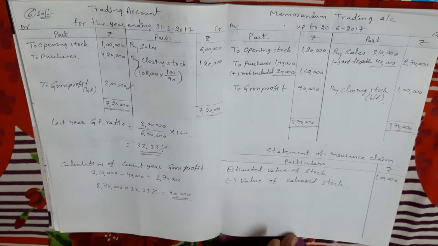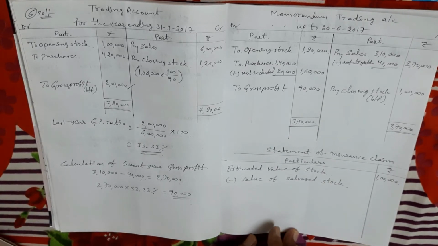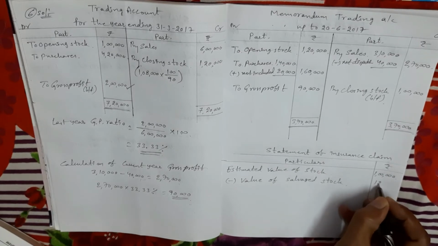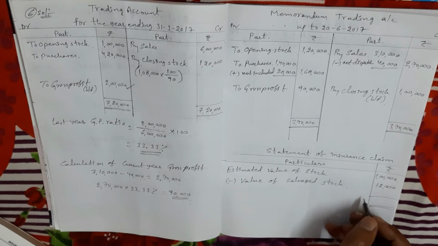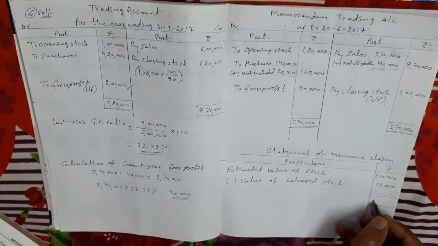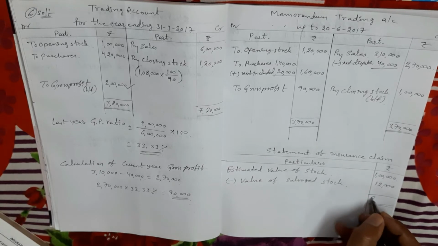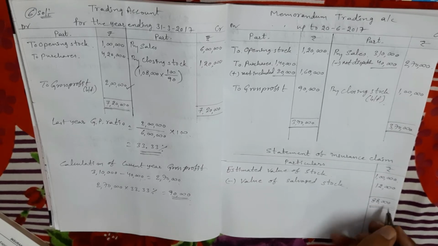See in the problem, the value of salvaged stock is given as 12,000 rupees. The remaining balance is the actual value of stock destroyed, that is 88,000.